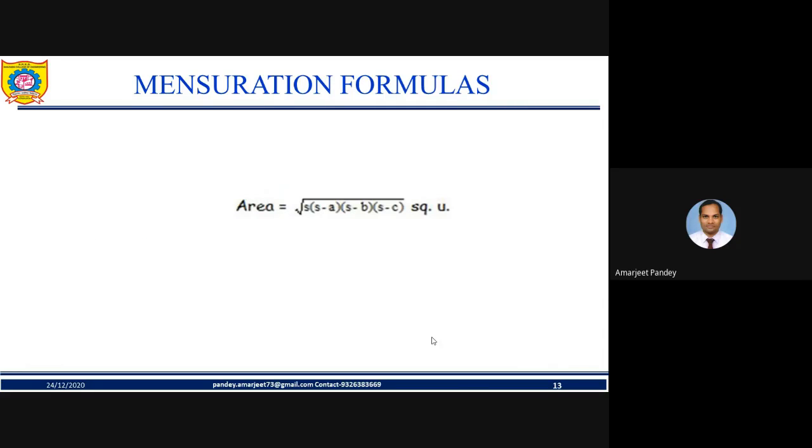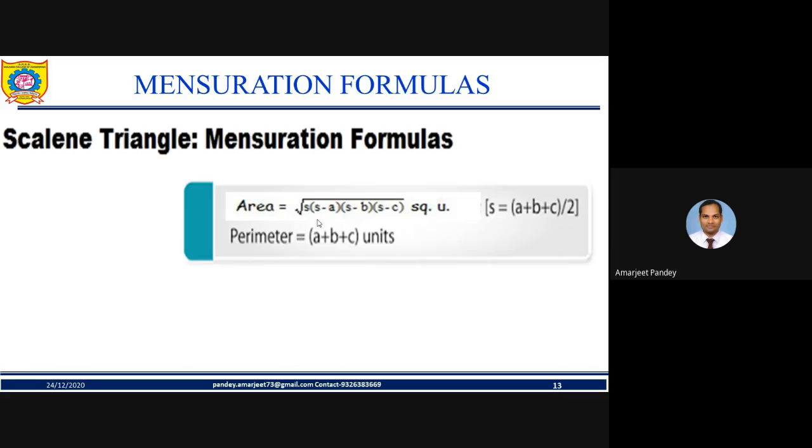Next, as already discussed, for which figure is this formula given? Anyone? Which figure is it? Can you analyze? I have discussed it with you in a previous slide. Yes, this is the formula of a scalene triangle, my friend.